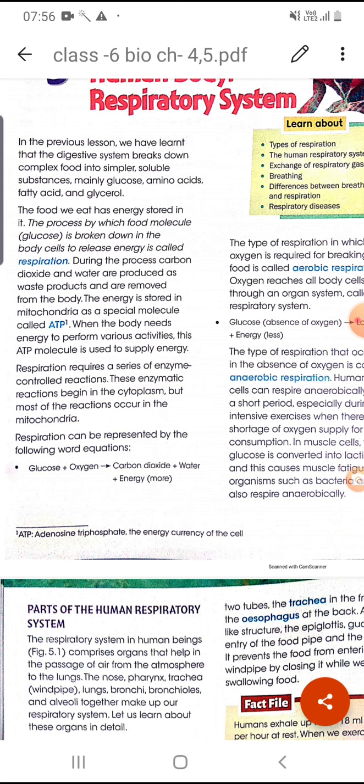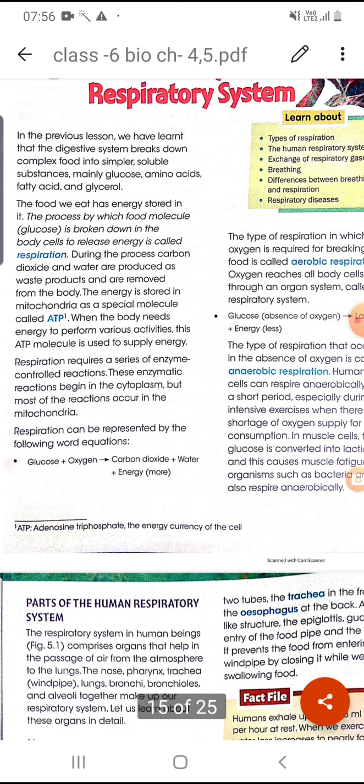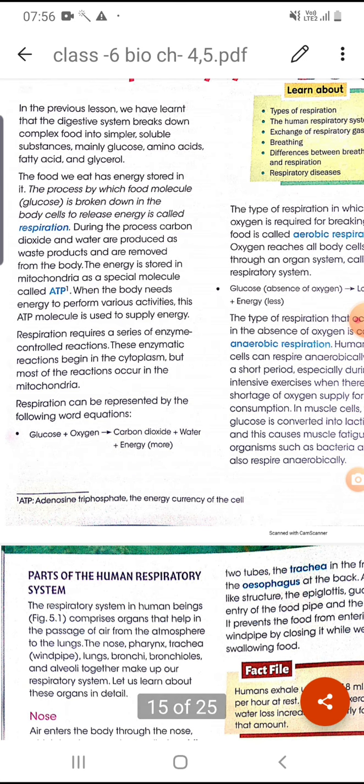The food we eat has energy stored in it, and the process of the breakdown of the food molecule and conversion of these molecules into energy, okay, is called respiration. So the process by which the food molecules, mainly glucose, are broken down in the body cells to release energy, that is respiration.